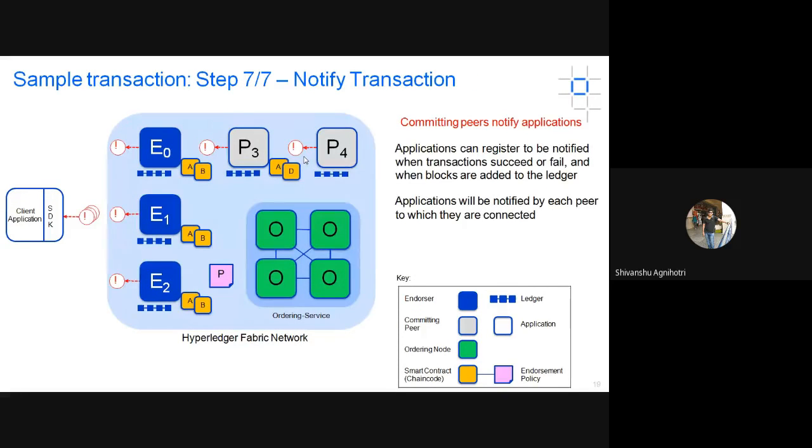Now, notify transaction. Since all the process is now done, the application can be notified by these peers, and whatever read-write operations were done by the system at that time will be permanently saved to the client-side application. Now the client-side application can see what the actual changes to the database were, or what changes were done by the peers. Until validation, all the processes are on hold, and once the transactions are validated, you can see the changes in your system. So that is the complete 7-step process.